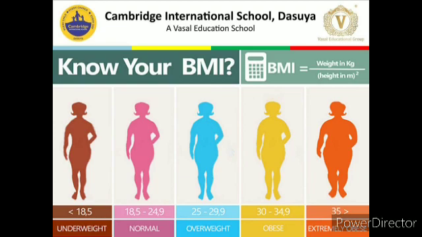On behalf of the formula of body mass index, we can come to know. The formula is body weight upon height into height, the square. This is the formula of body mass index. On behalf of this formula, we can come to know whether the person is a healthy weight, or a person is having less weight and what are the reasons behind that. If a person is overweight, what is the reason behind that.